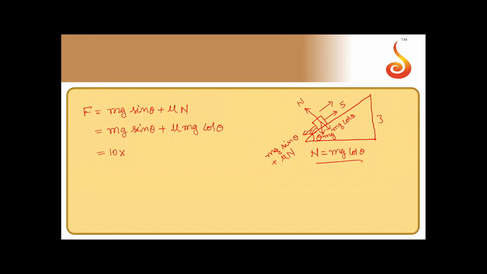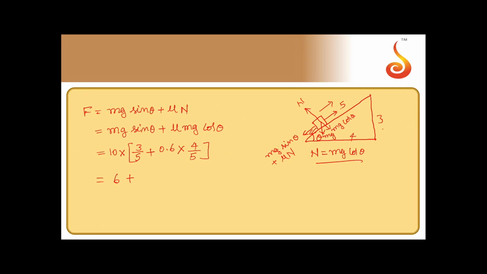Now substitute for everything. mg is given as 10, so it will be 10 into sin theta. Sin theta is opposite by hypotenuse, that is 3 by 5, plus mu is 0.6 into cos theta. If this is 5, this is 3, this should be 4, so that should be 4 by 5.